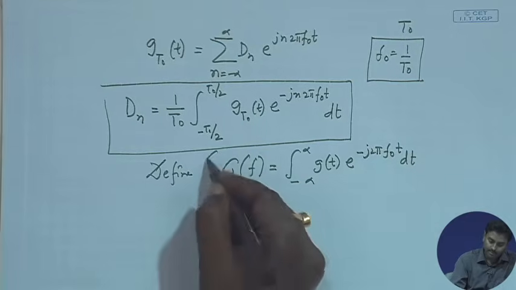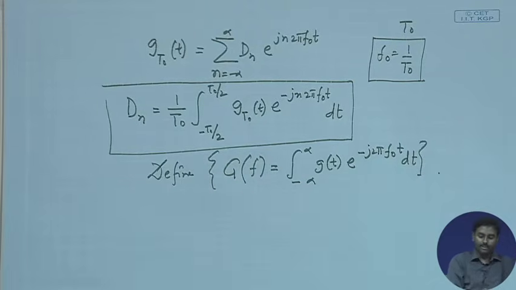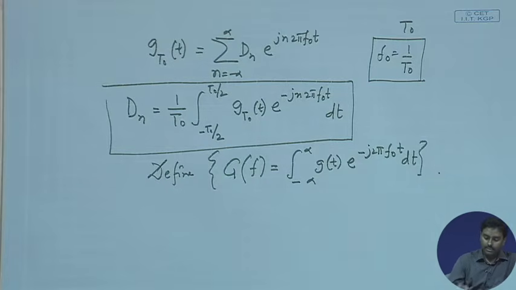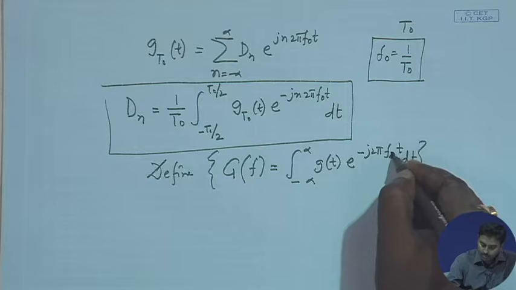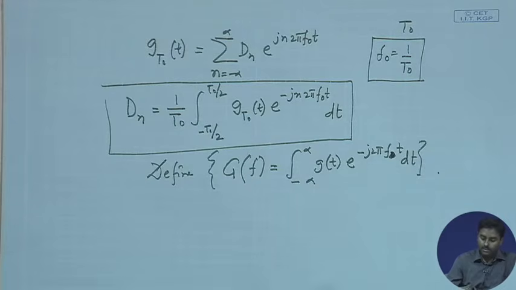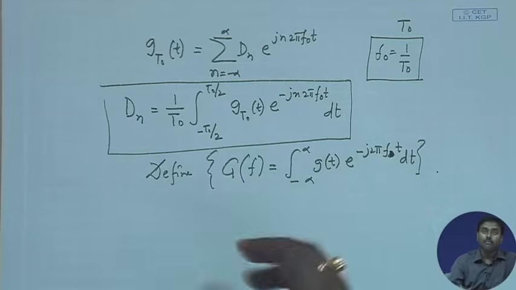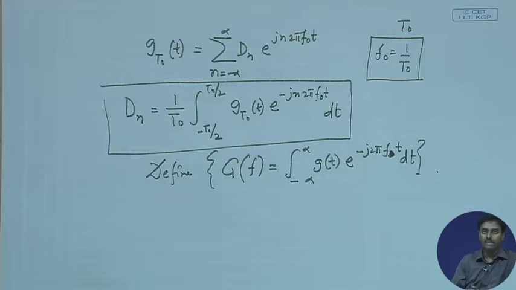We are just defining this. Okay. Sorry, it should be on f, because this is an integration over t. So, the t will vanish, and finally it will be a function of f, which we are defining as a capital G(f), a function of small f, right.